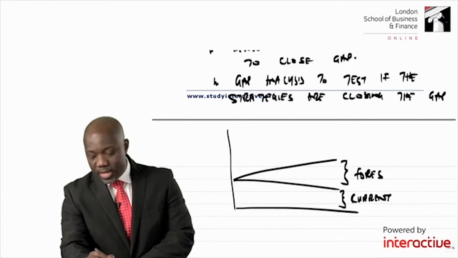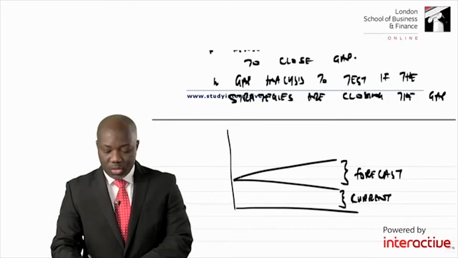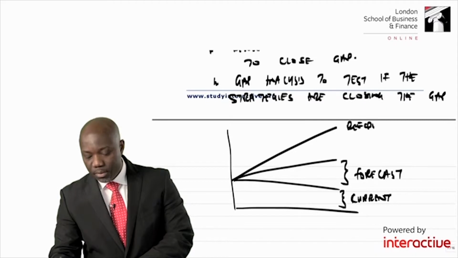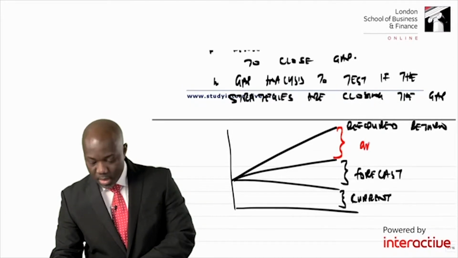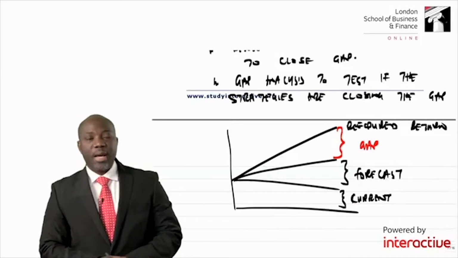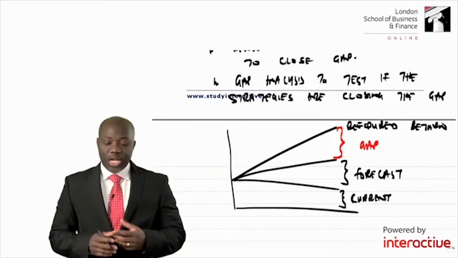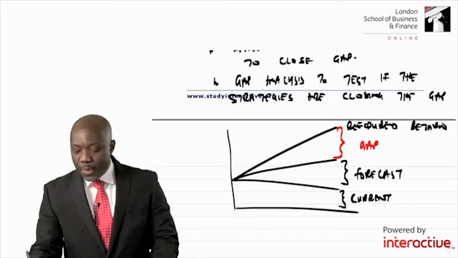Once I've identified my forecast, I compare it to my required return. That will be my required return. Therefore, the difference between these two will be my planning gap. And this is where I'm able to implement strategies to close the gap. So that is what I believe most of you did in the A part.